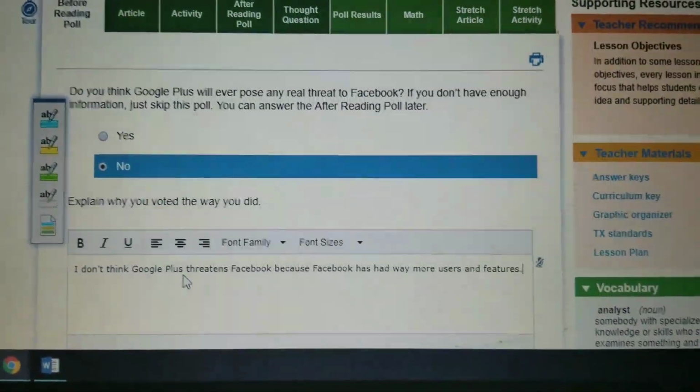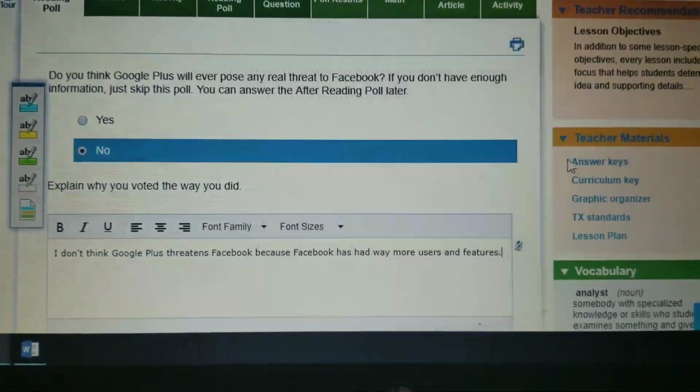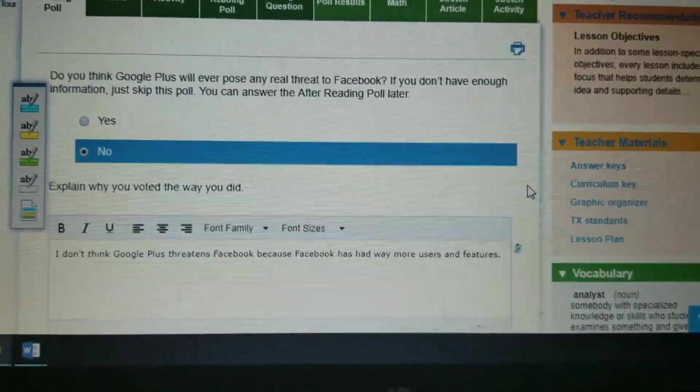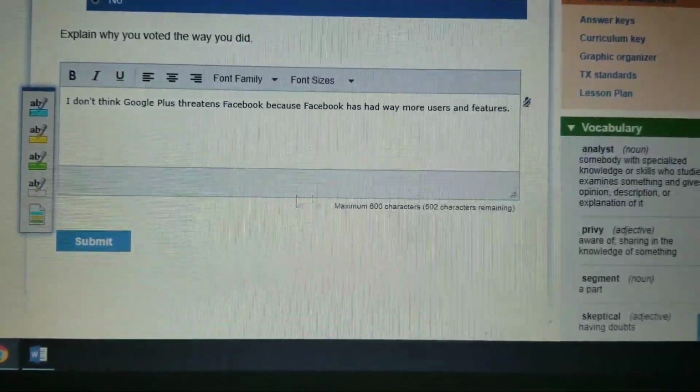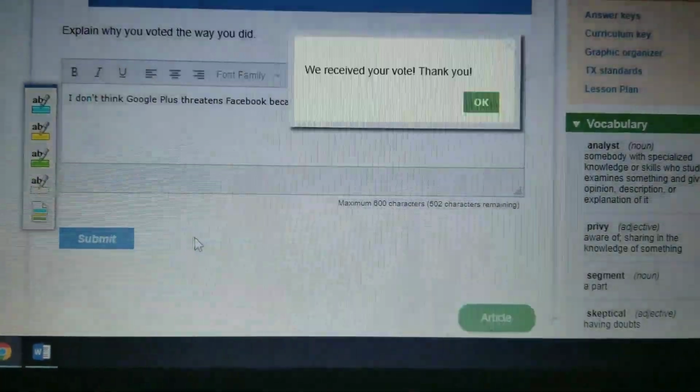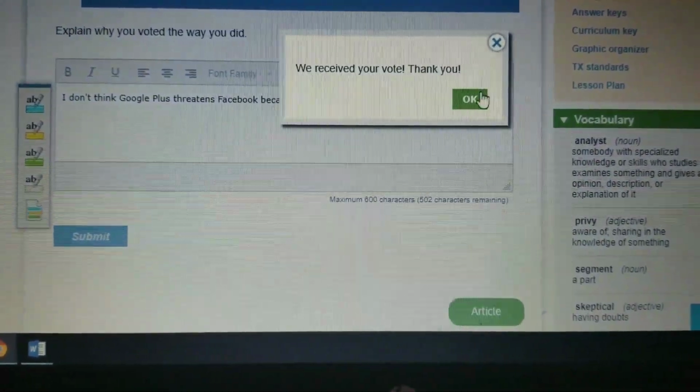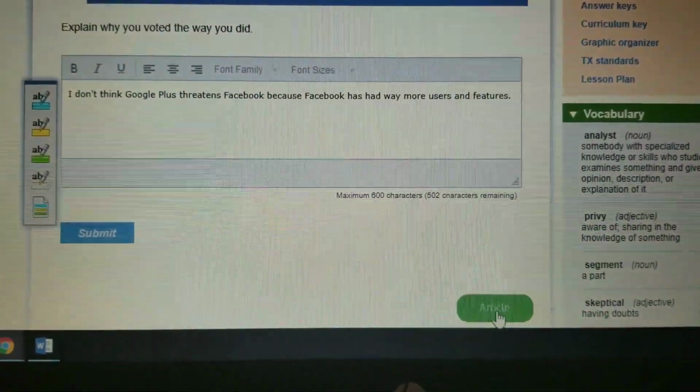So that's my explanation for my answer there, right? So I am going to come on down here, submit, because that is how I turn in my work there. Okay. And then I move on to the article.